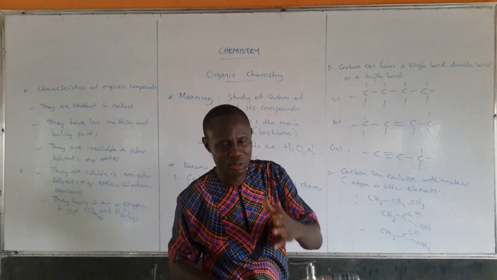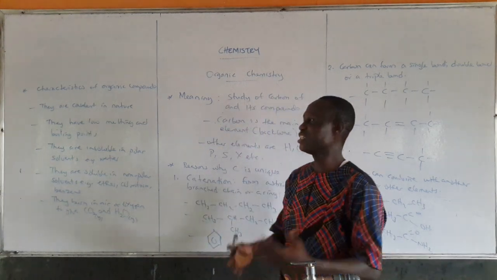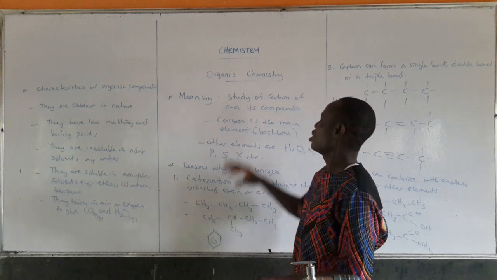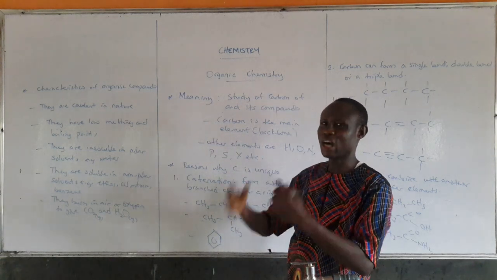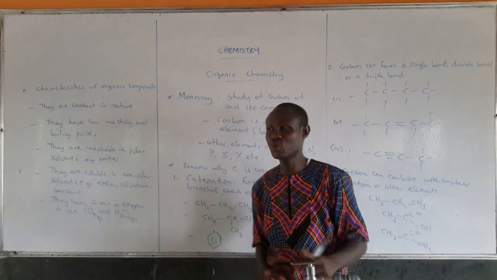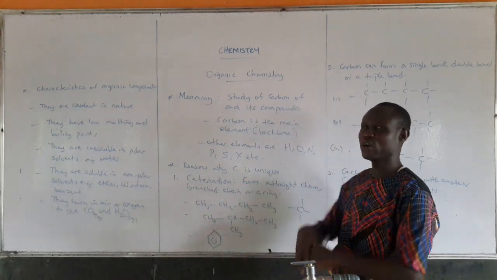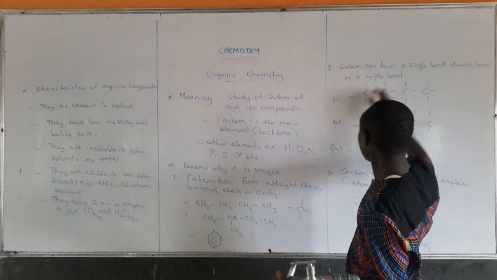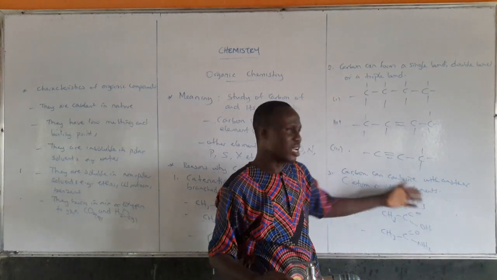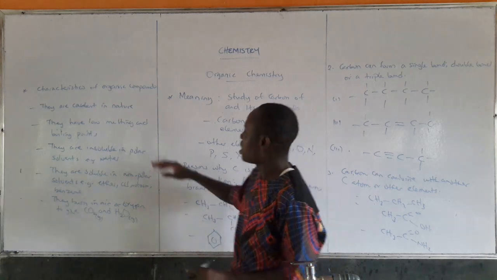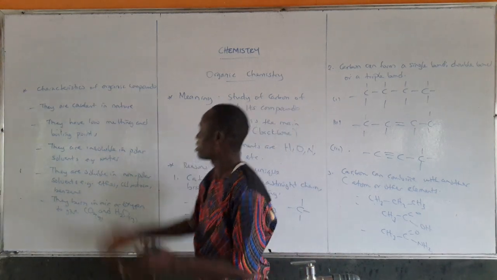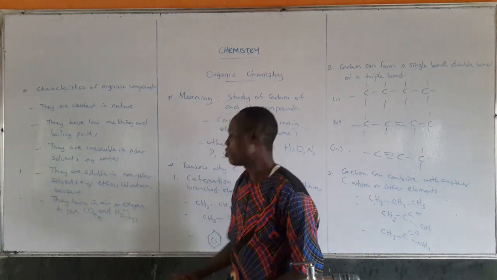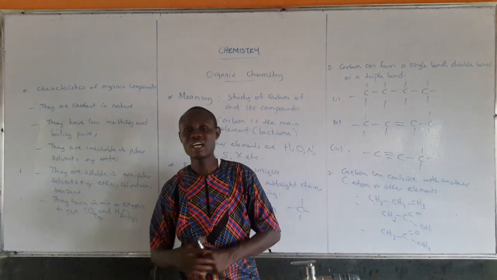Today, under organic chemistry, we have been able to learn three things. One is the meaning, as a branch of chemistry that studies carbon compounds. Number 2, we have learned the reasons why carbon is unique: catenation, it can form single, double, and triple bonds, and it can combine with another carbon or other elements. And as well, we have learned the characteristics of organic compounds. For example, they are covalent in nature, and they burn in air to give carbon dioxide and steam.